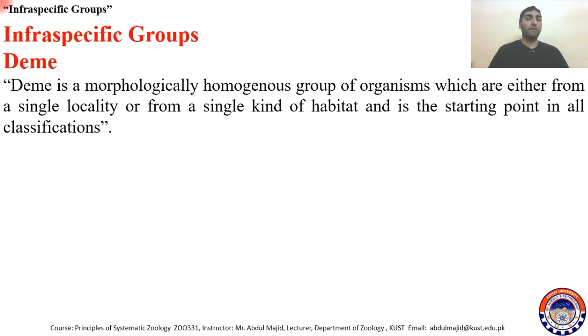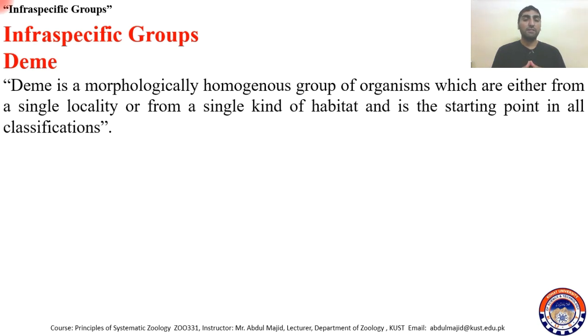So Deem is actually a morphologically homogeneous group of organisms which are either from a single locality or from a single kind of habitat, and it is always a starting point in all kinds of classification.